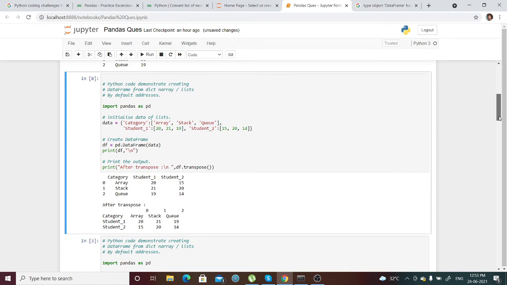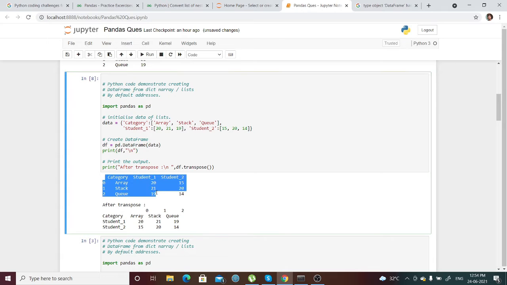The next part is one of the functions in the data frame, transpose, and how it's going to work. Whatever keys you mention in the dictionary will be the columns. I'm just passing the same dictionary to the pandas data frame, and on the next line, after creating the data frame, I do the transpose.